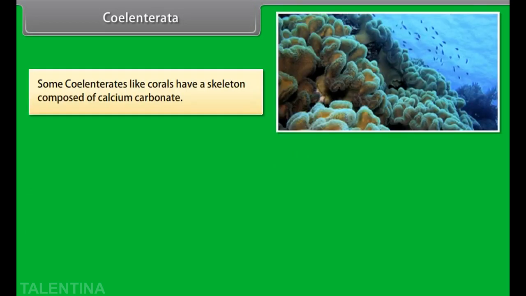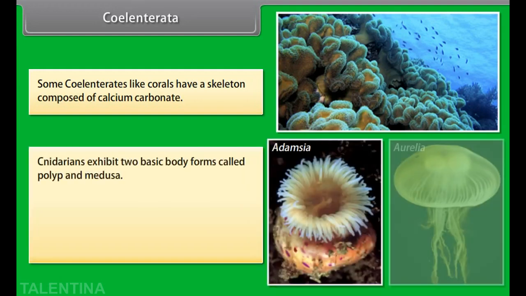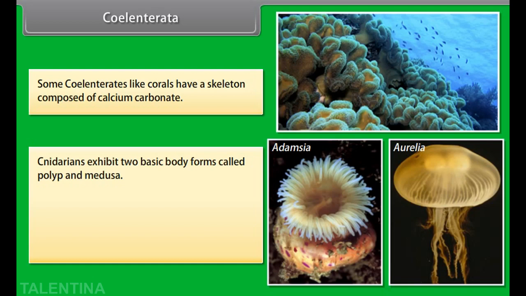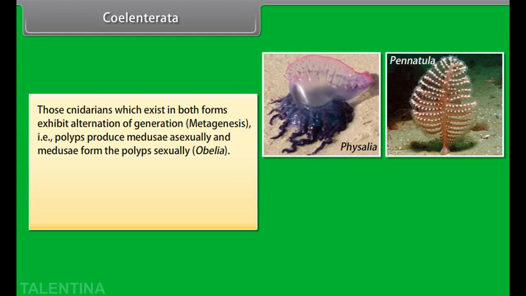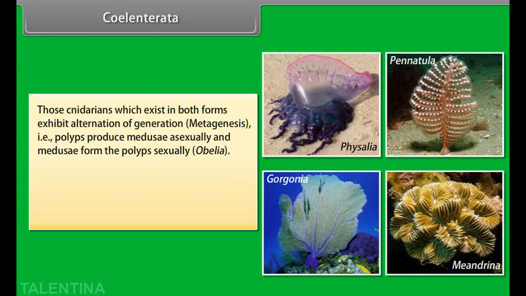Some coelenterates, like corals, have a skeleton composed of calcium carbonate. Cnidarians exhibit 2 basic body forms called polyp and medusa. The former is a sessile and cylindrical form like hydra, adamsia, etc., whereas the latter is umbrella-shaped and free-swimming like Aurelia or jellyfish. Those cnidarians which exist in both forms exhibit alternation of generation, for example, metagenesis, that is, polyps produce medusae asexually and medusae form the polyps sexually.